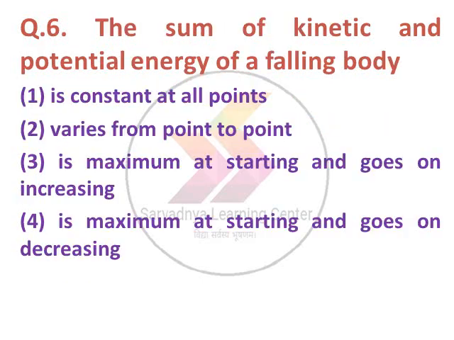Next question, the sum of the kinetic and potential energy of a falling body. Option 1 is constant at all points, 2 varies from point to point, option 3 it is maximum at starting and goes on increasing, 4 it is maximum at starting and goes on decreasing. The option number 1 is correct. It is constant at all the points.